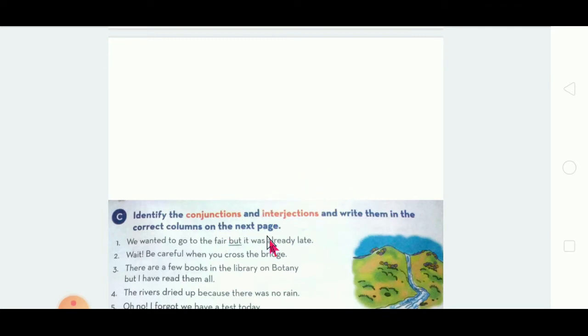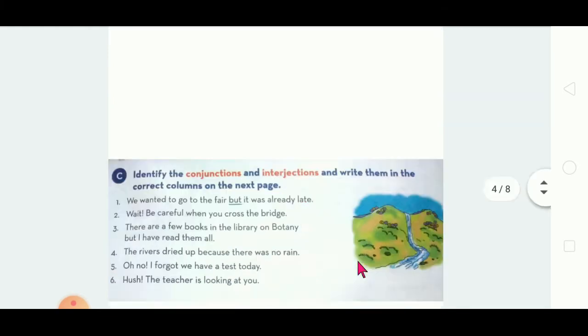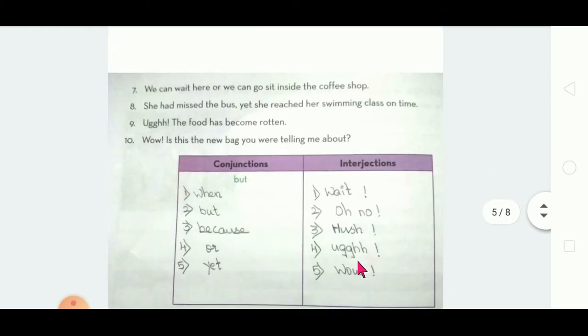Interjection, the emotional word, the expression, is called interjection, and the exclamatory mark will be there. See down, you can see here a box is given: conjunction, interjection.